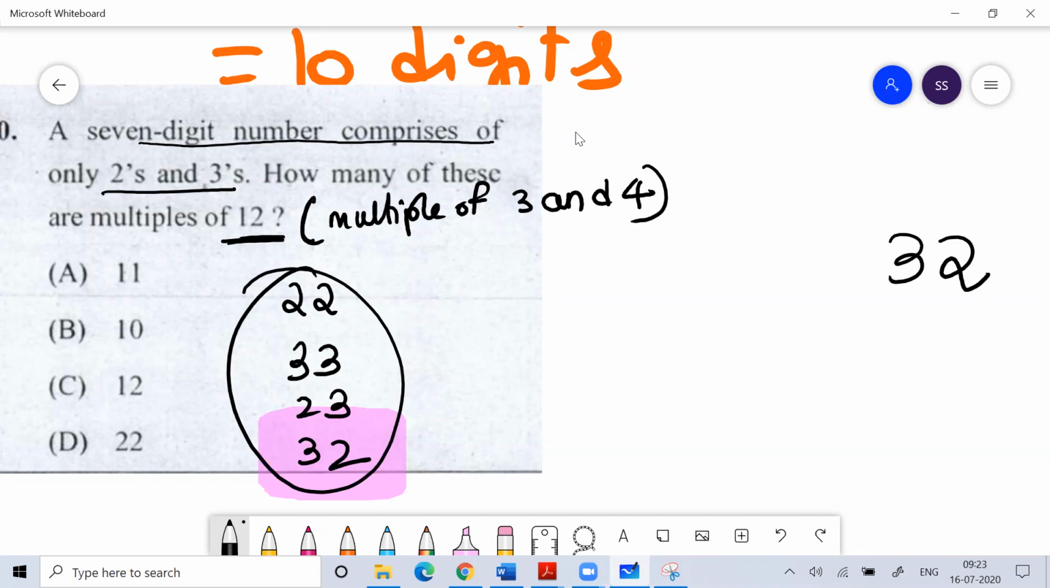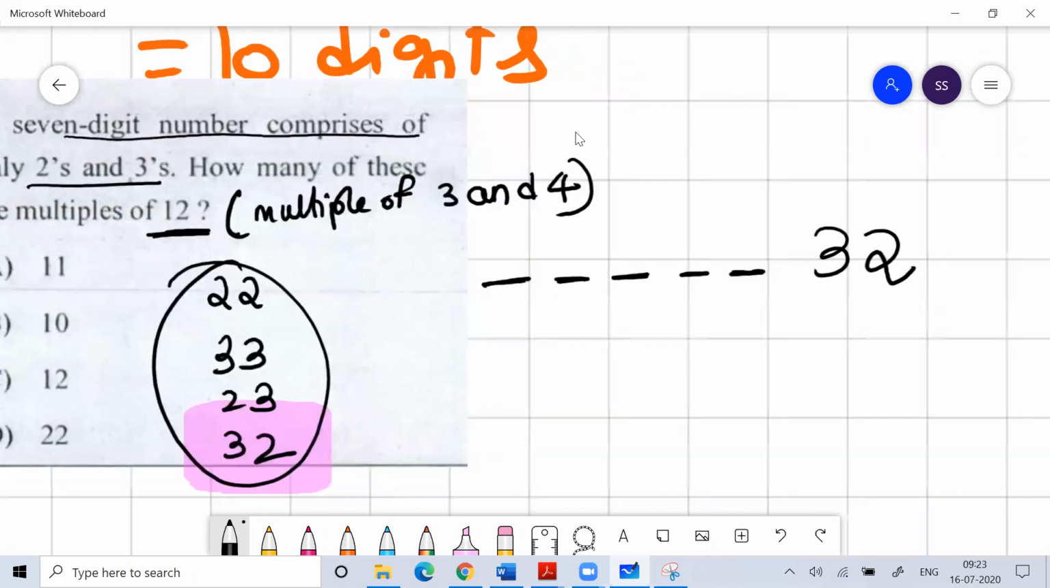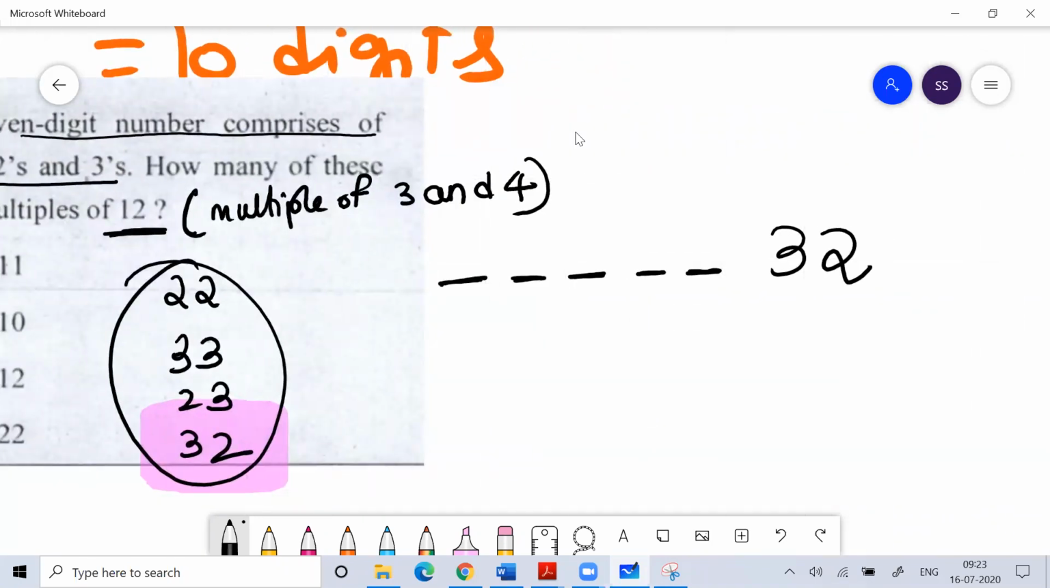Okay, now you have to make a 7-digit number. So the remaining 5 places you can fill, but the last 2 digits should be 32. That is fixed. Okay, so I am done with the divisibility rule of 4. Now I'll talk about the divisibility rule of 3. The divisibility rule of 3 is that the sum of digits should be divisible by 3.